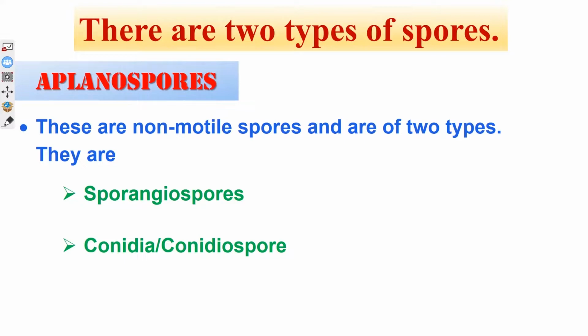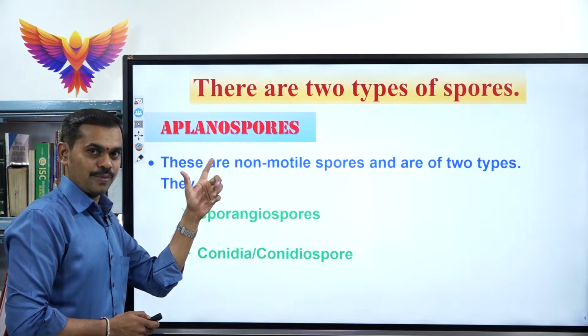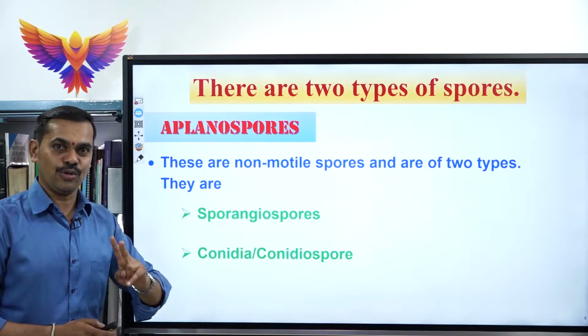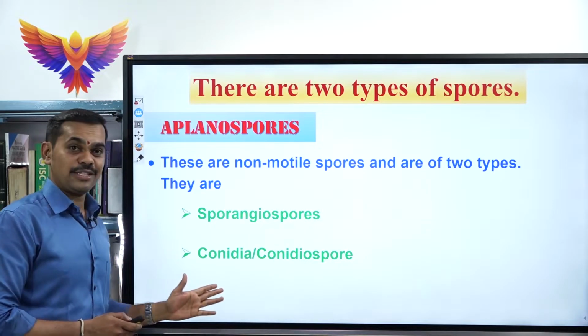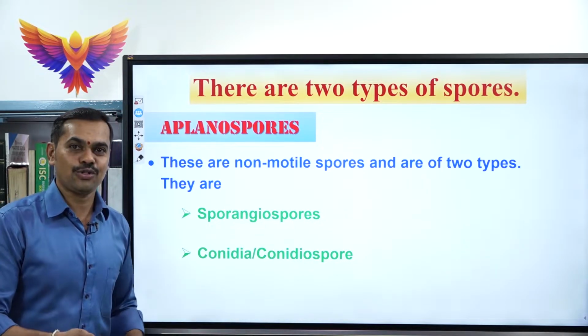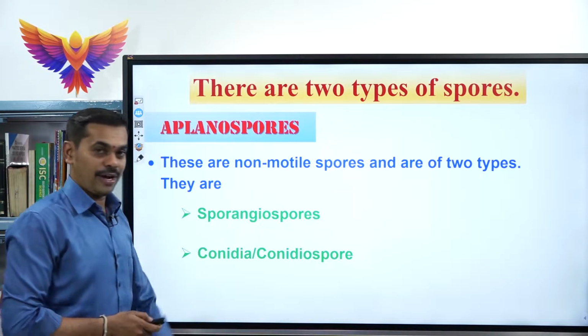Please remember two types of spores, zoospores and aplanospores. Under aplanospores, again two types. The first one is called sporangiospores and the second one is called conidia, or also conidiospores. Now first let us take up the sporangiospores.